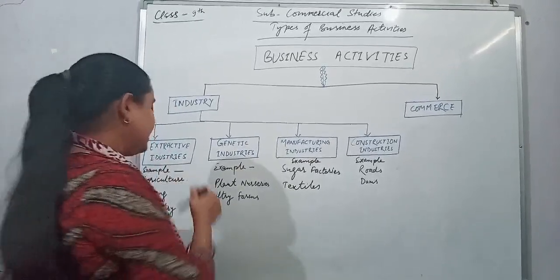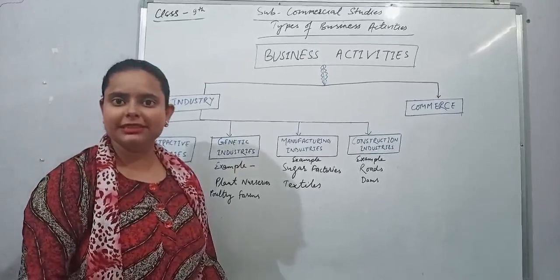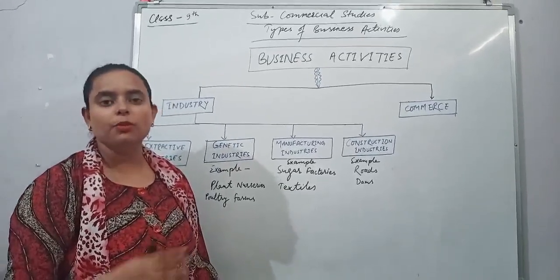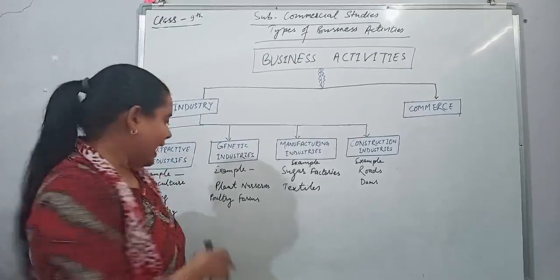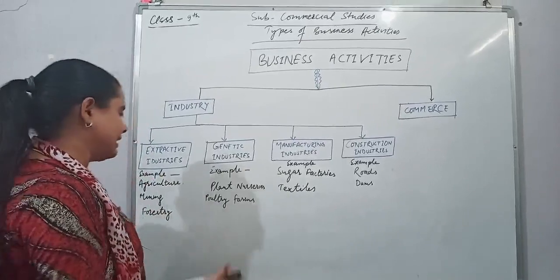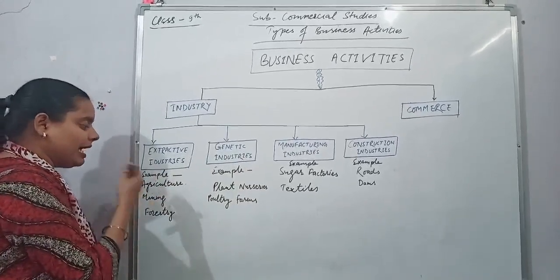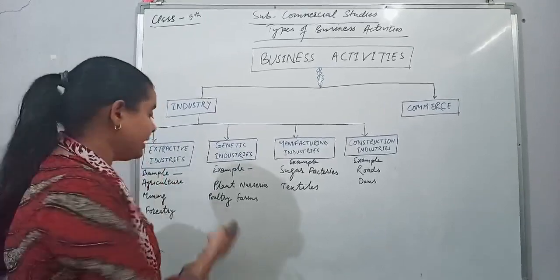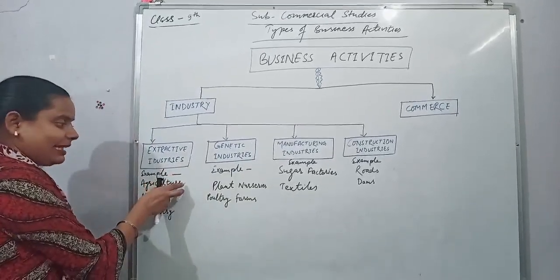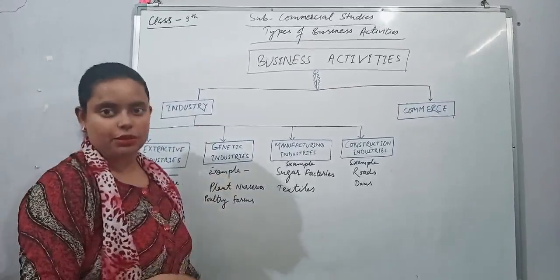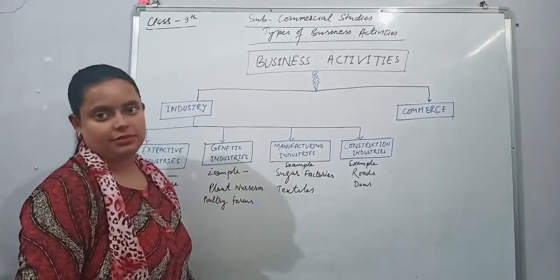Like forestry, what are we getting? We are getting trees. After cutting down those trees, what do we get? Timber, wood to make furniture. Agriculture, mostly all the raw materials we get from agriculture. Like sugar, how do we get sugar? We get sugar cane from agriculture. That sugar cane is afterwards converted into sugar with the help of the manufacturing industry.